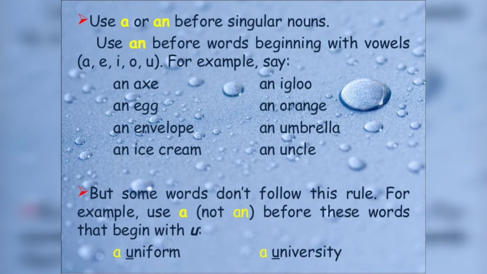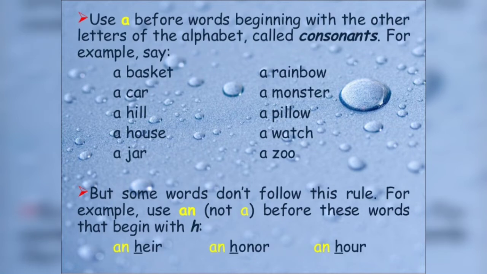So now let us understand how to use a before singular nouns, before words beginning with the other letters of the alphabet called consonants. For example, say a basket, a car, a hill, a house, a jar, a rainbow, a monster, a pillow, a watch, a zoo. But some words don't follow this rule.